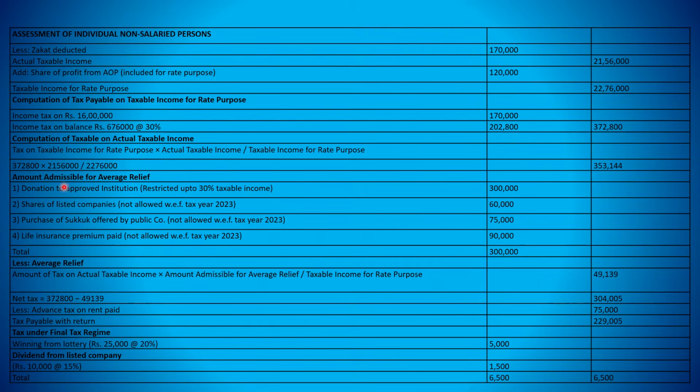rate. How do we get the rate? 3,72,800 divided by 22,76,000. That would be the rate. Then we will apply that rate to 21,56,000, because we have to apply the rate on this taxable income of 21,56,000, because we have used the AOP only for rate purpose. Now the rate is calculated as 3,72,800 divided by 22,76,000. The answer we will get, that would be the rate.